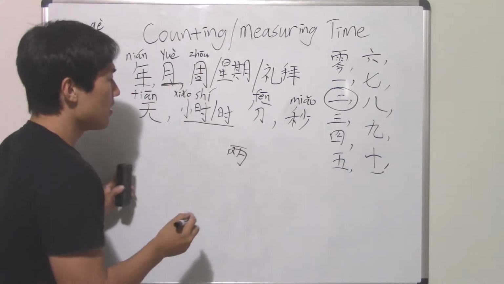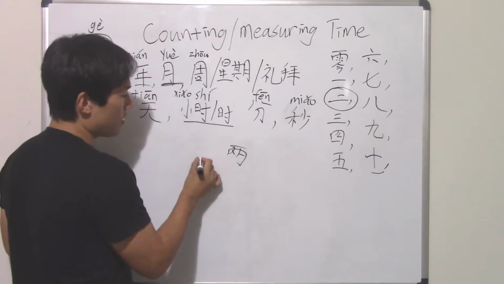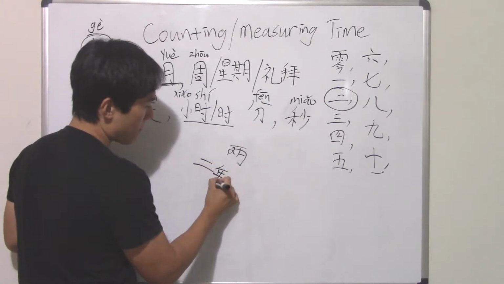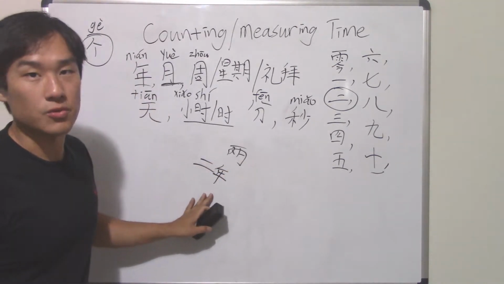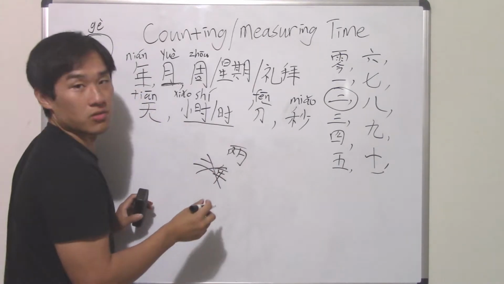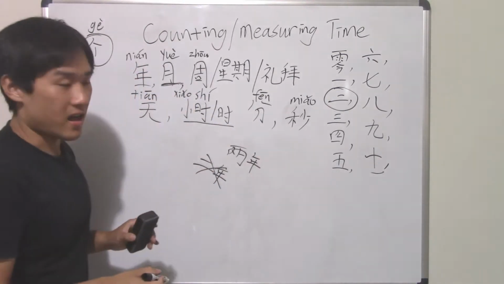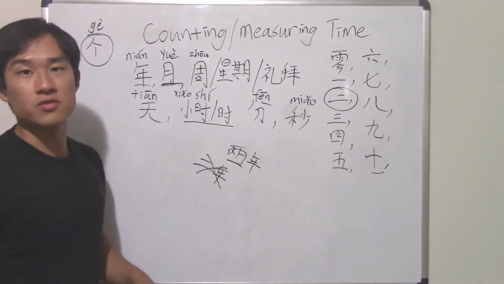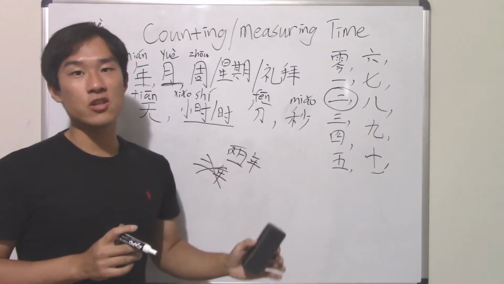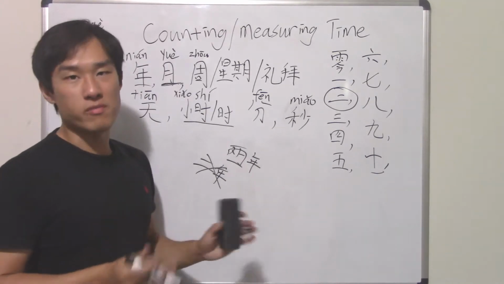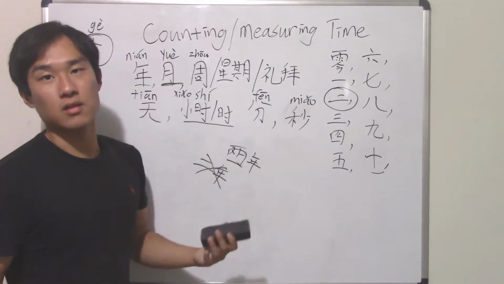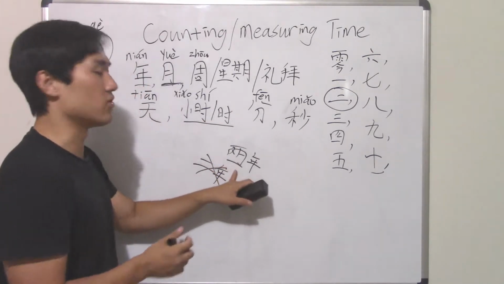So you don't say, for example, 2年. Okay, this doesn't work. You say 2年, because 2 here also means 2. It's just you use 2 during different occasions. And just remember that when we talk about counting, measuring time, you use this word 2.